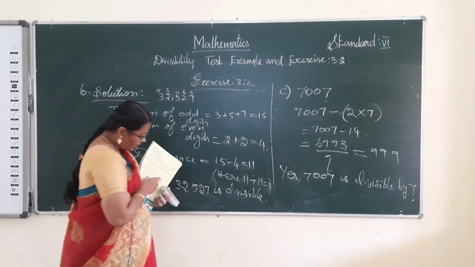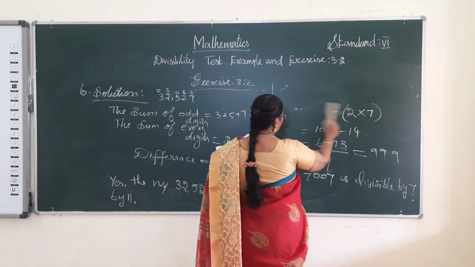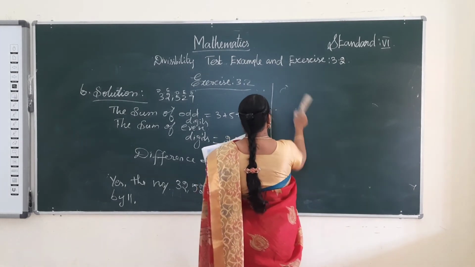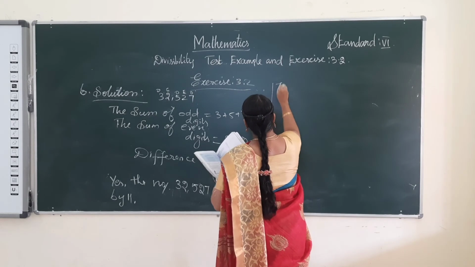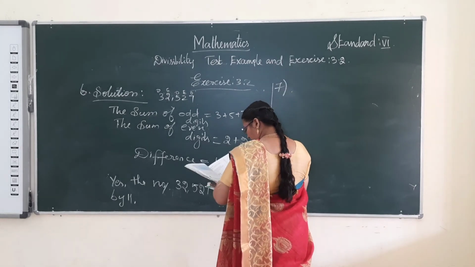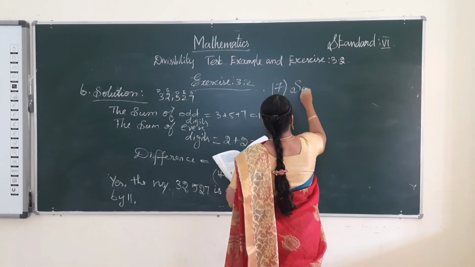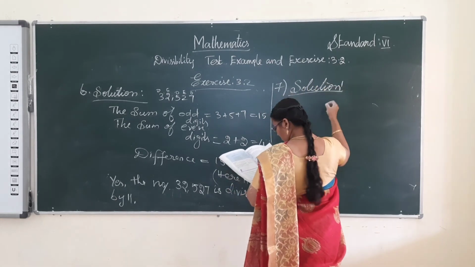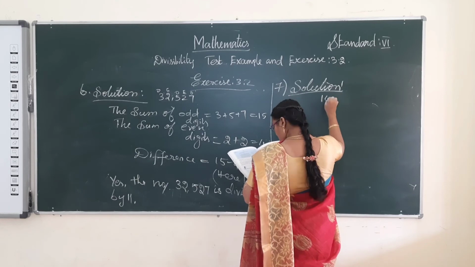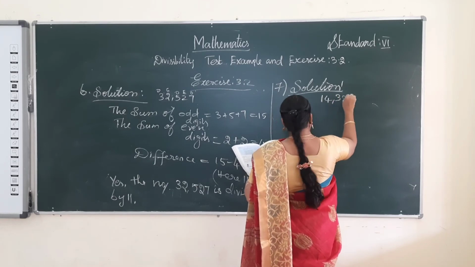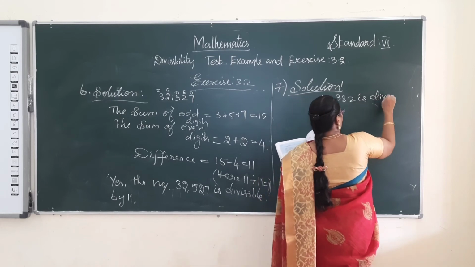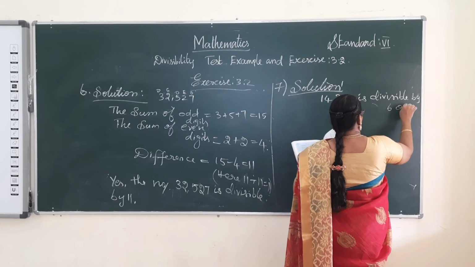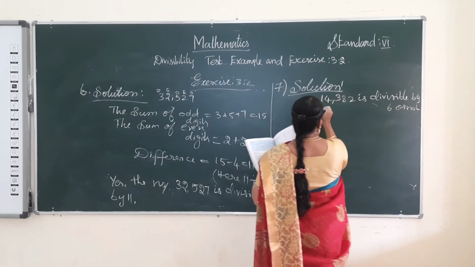Okay, so here we check the seventh problem: test whether 14,382 is divisible by 6 or not. That is the question.